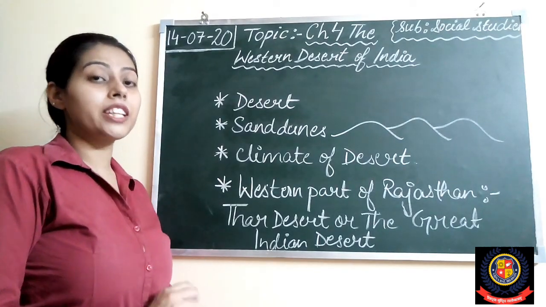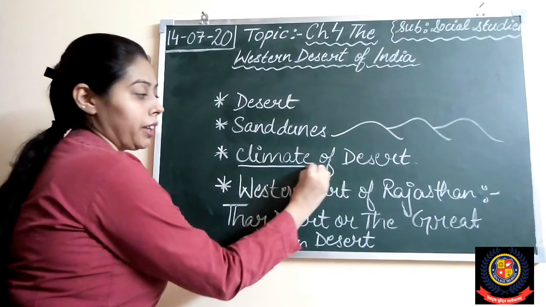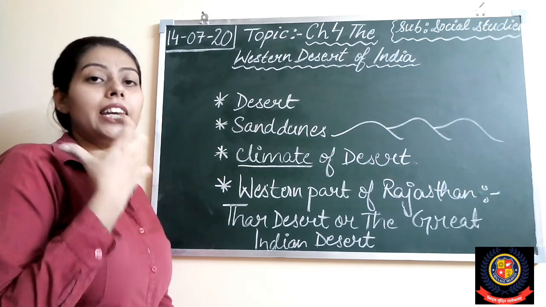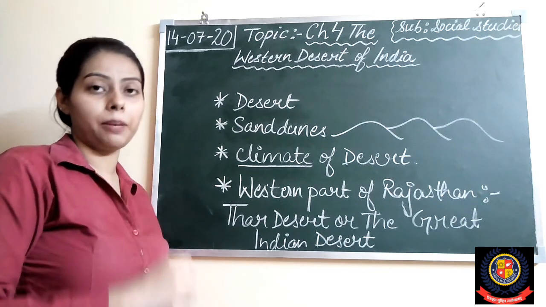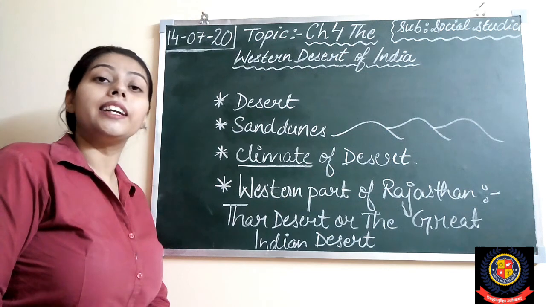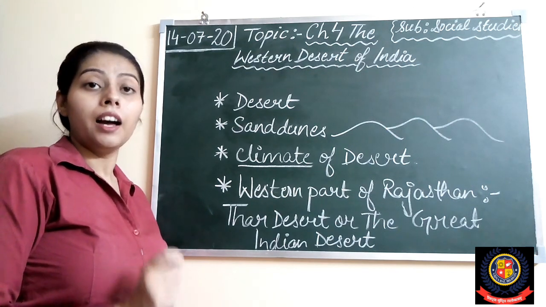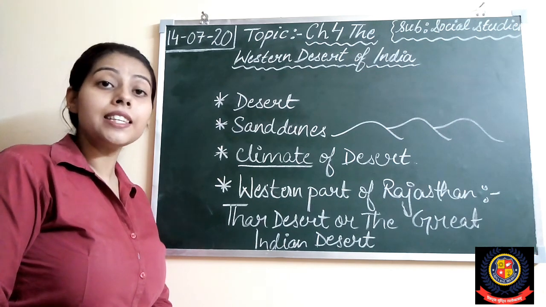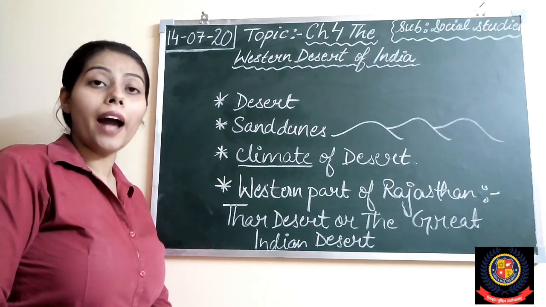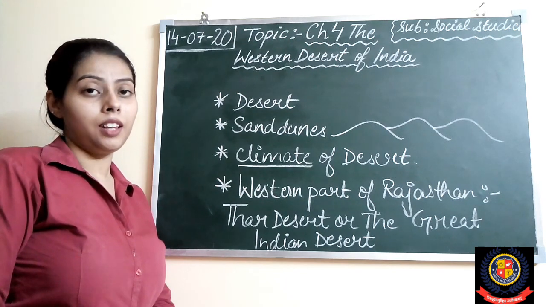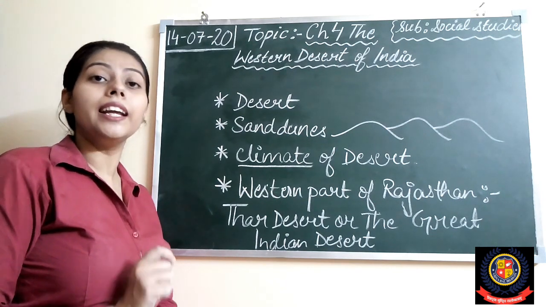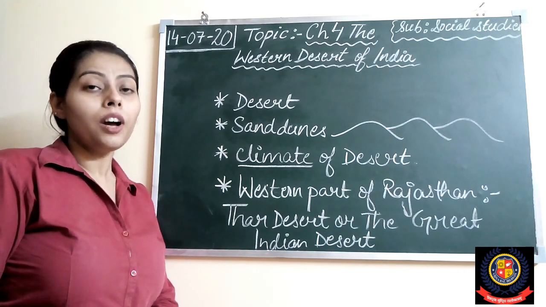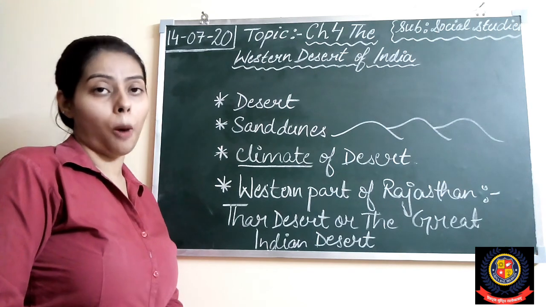Then I explained to you about the climate of desert. The climate of desert is of a very extreme type. In winters, the days are pleasant but nights are very cold. During summer, the days are very hot while the nights are cool. And there is very little rainfall in the desert. Right students? So let's start with our today's topic.